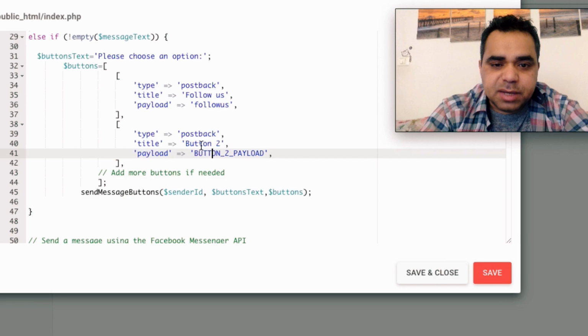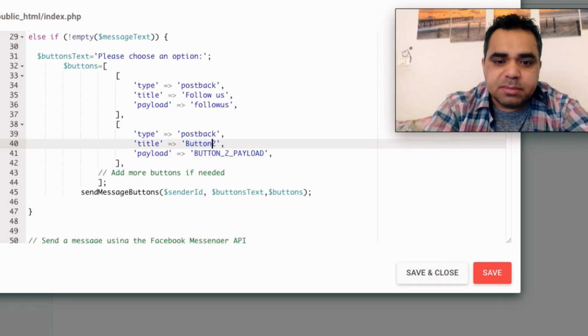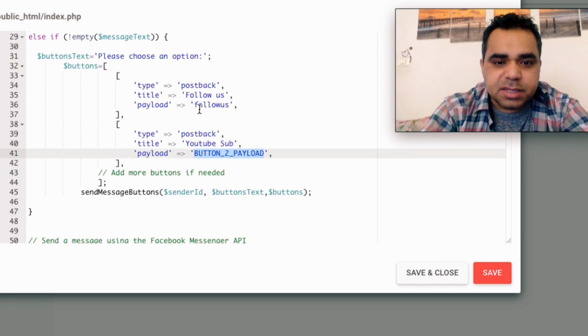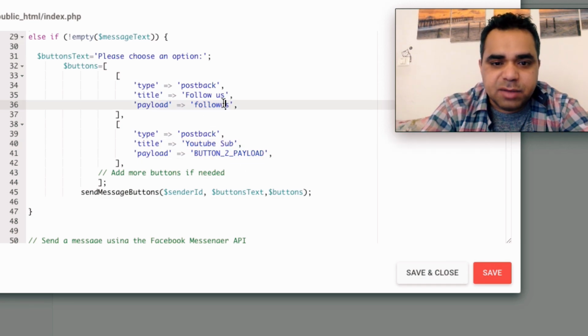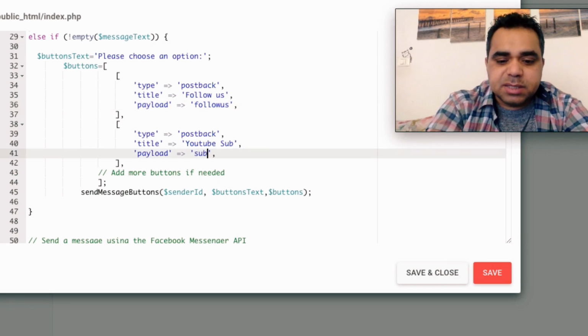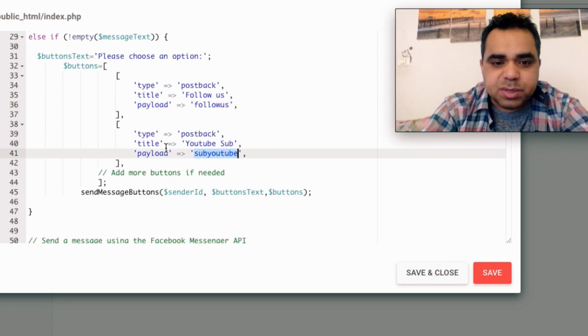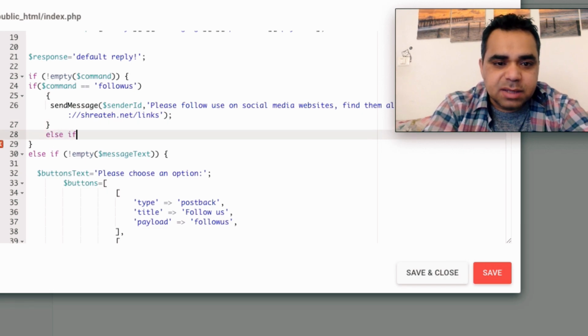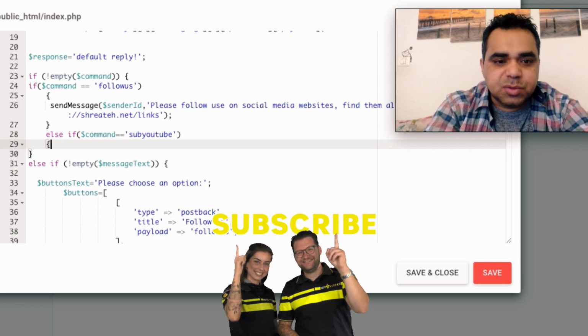The second button here, you can modify it to, for example, YouTube sub, and for the payload it's important not to make it the same as the other values. This one is follow us. This one, let's make it sub YouTube, a different payload. So now here, if command equals follow us, this curly bracket begins the code and this is the end of the code for the if statement. Down here, I'm going to click enter and choose else if command equals YouTube sub, what should we send this user?